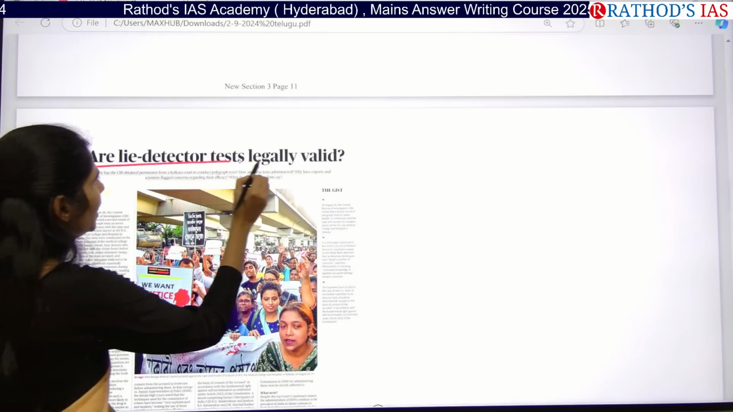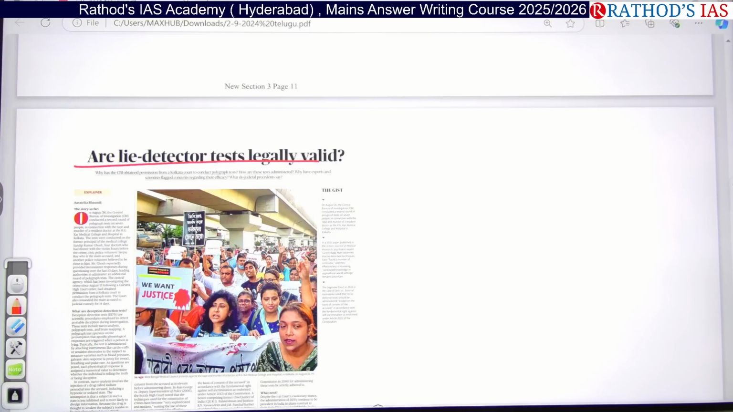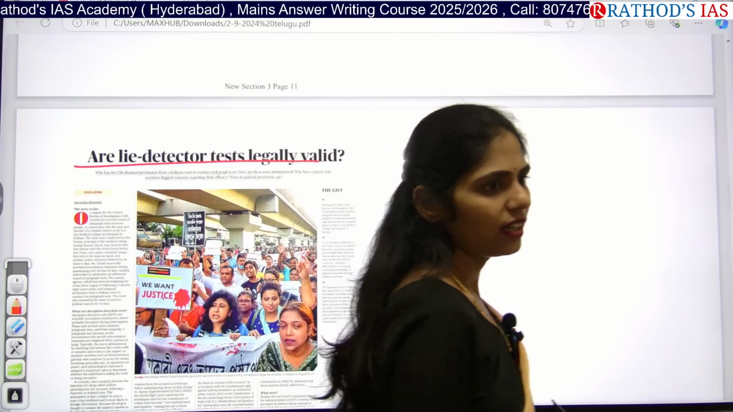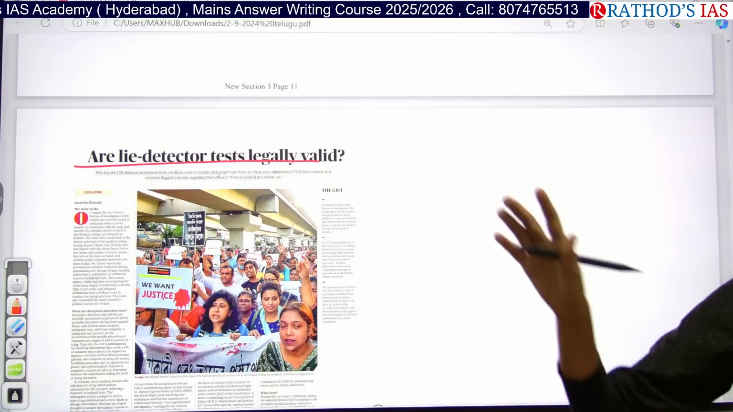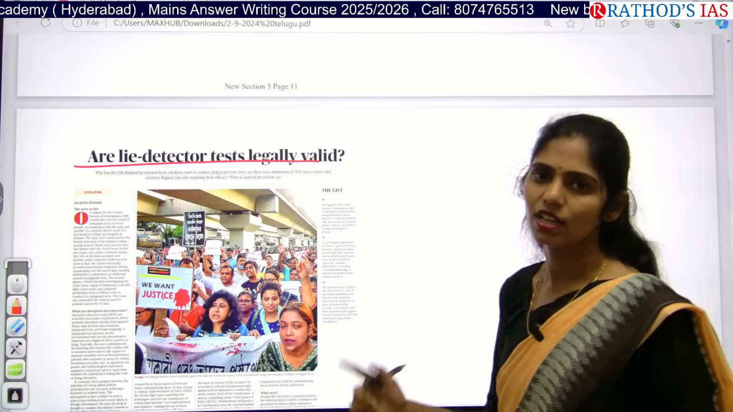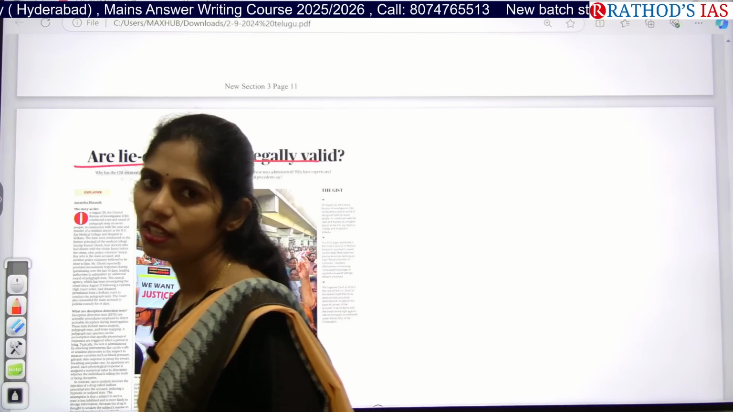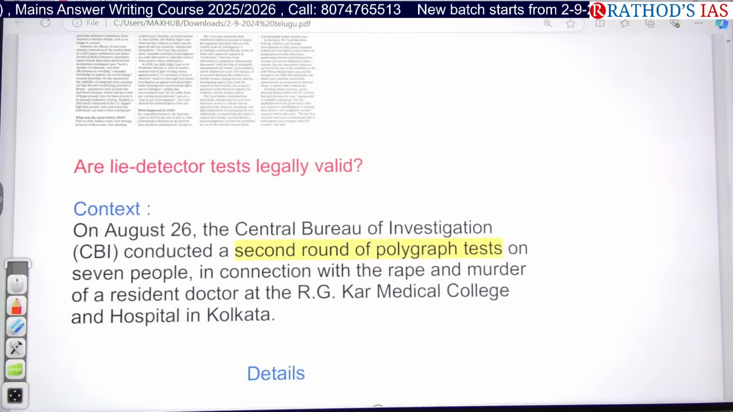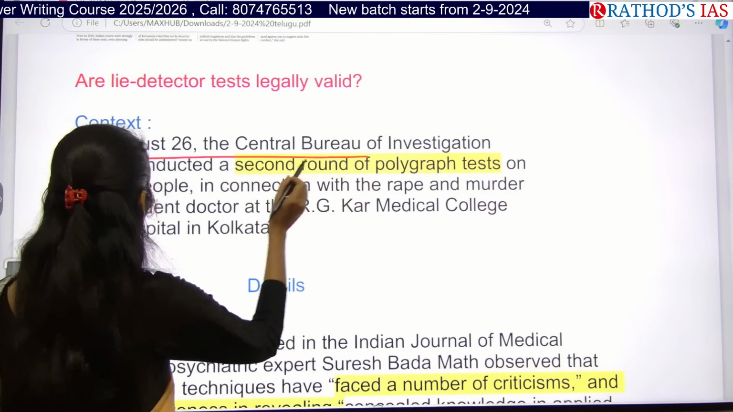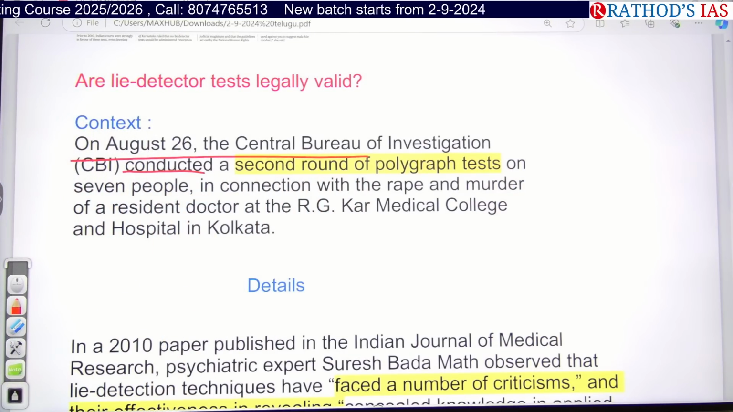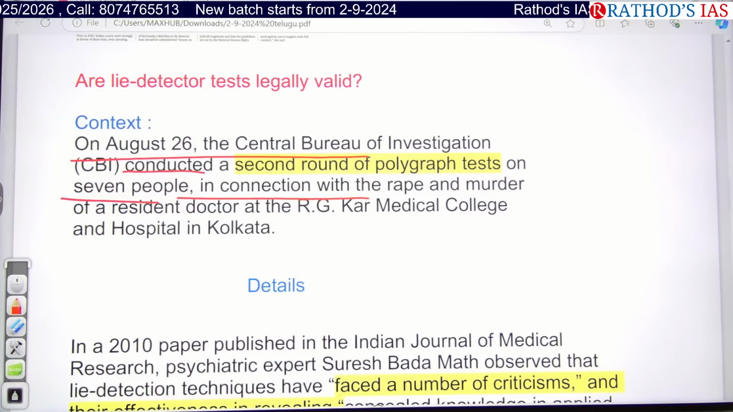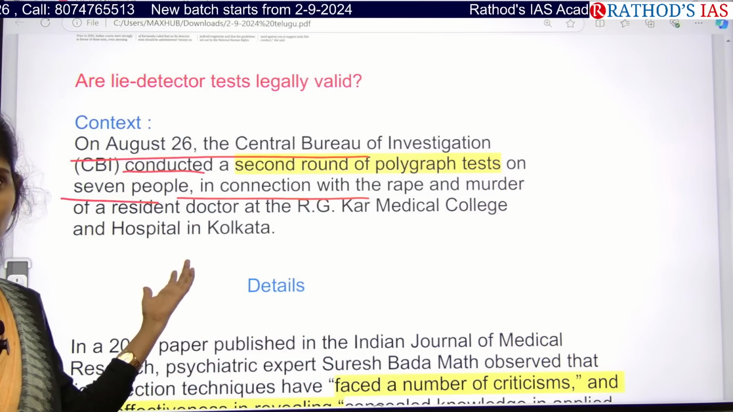Is the lie detector test legally valid? In which case did we recently go for this polygraph test or lie detector test? Yes, the Kolkata case. The lie detector test is also called a polygraph test. Whenever you are reading science and technology, we can connect this topic there, and there is a chance of getting a question regarding this lie detector in your prelims. Recently on August 26, the CBI conducted a second round of polygraph tests on 7 people in connection with the rape and murder of a resident doctor in RG Kar Medical College. So you know about this context.